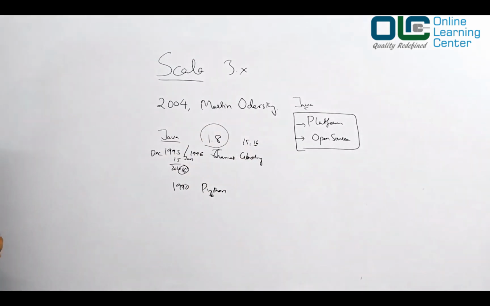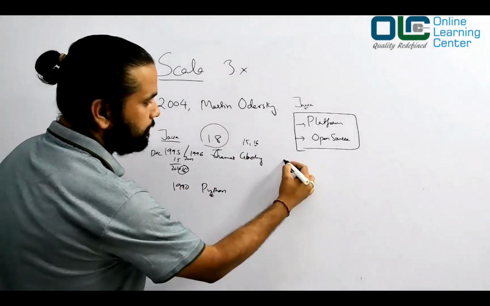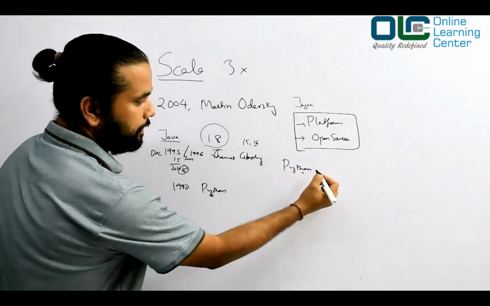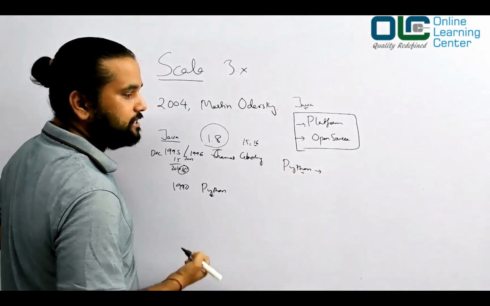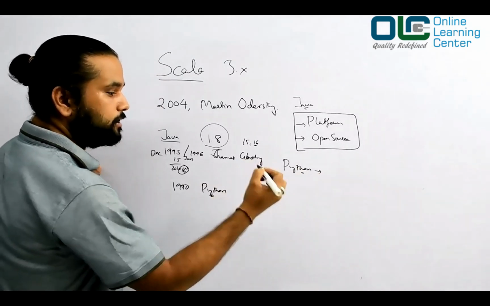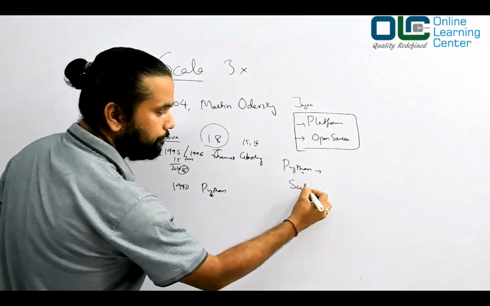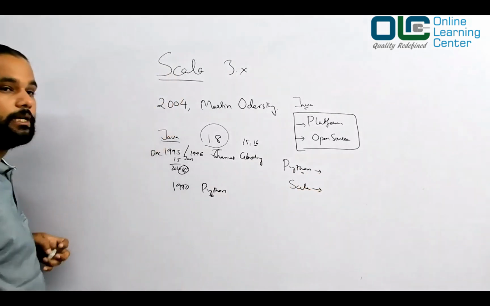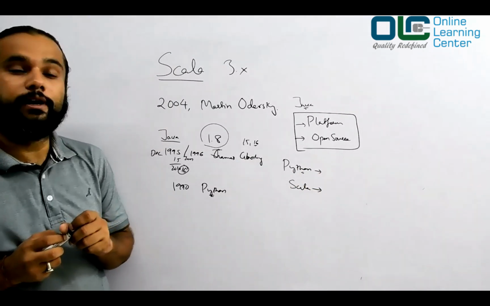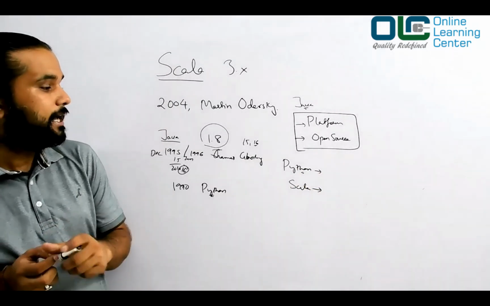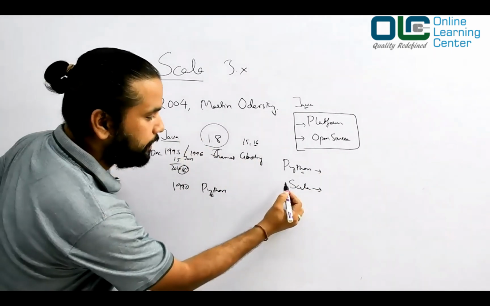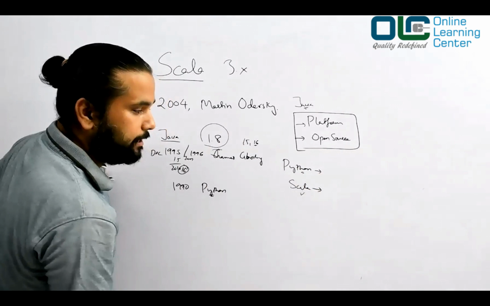Now the question is, we know that Python is easy, okay? And it can help me do the work by writing less code, doing the same work, right? Now let me tell you, Scala can also do the same thing for you that Python is doing. You can write short and precise code and still get your work done.